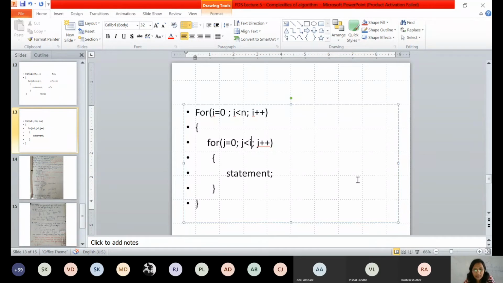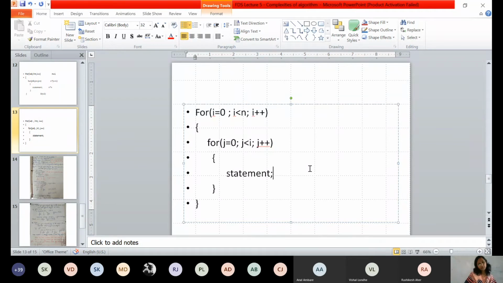Tell me, what is the time complexity of the code? Don't be in a hurry. Tell me what is the time complexity of the code. How will you find it? Can you trace the for loop?